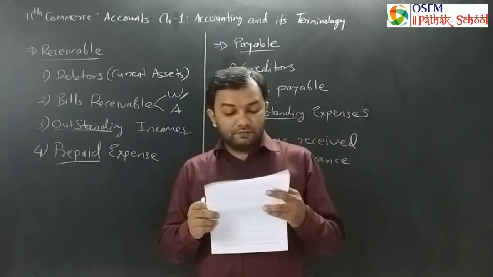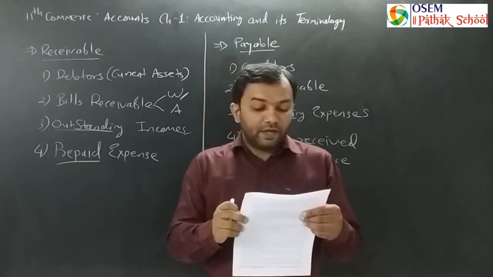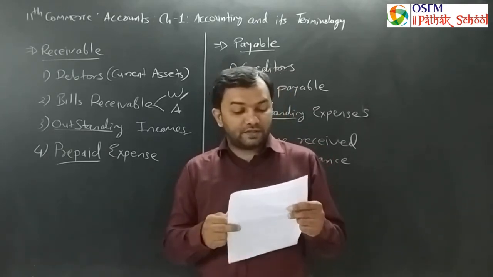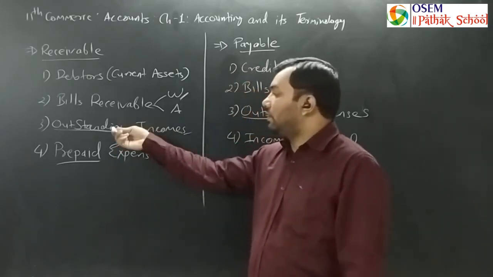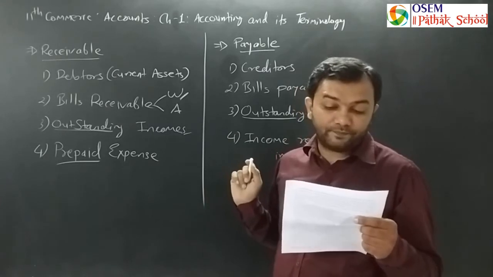So what is given in your textbook? Only one head is receivable. Any amount to be received by the business in the future from any person is known as receivable or outstanding income. Any amount receivable by the businessman.